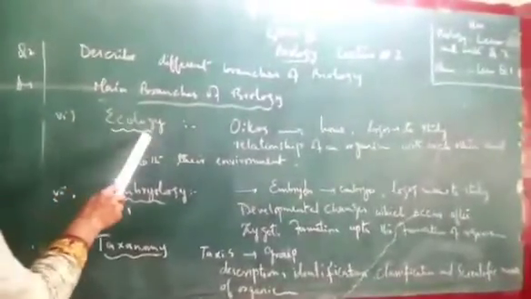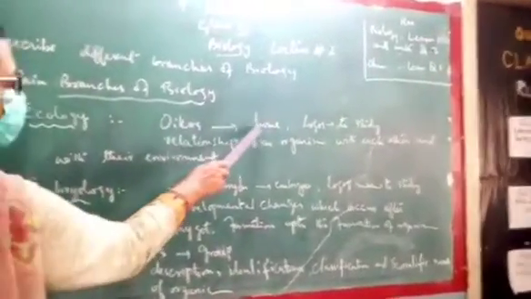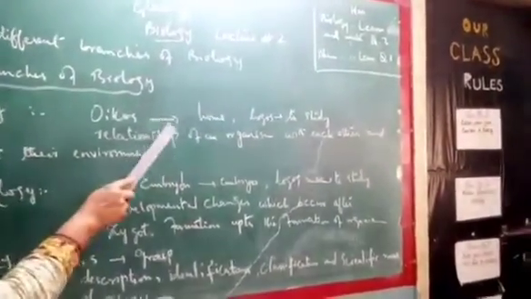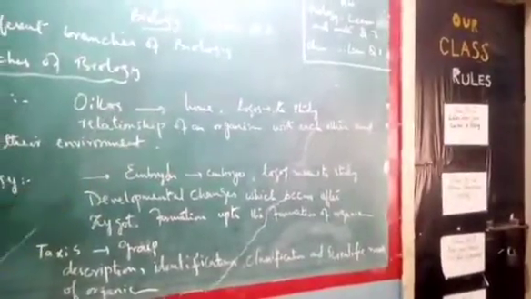Number 6 is ecology. Ecology is derived from the word oikos. Oikos means home, the place of living, and logos means to study.